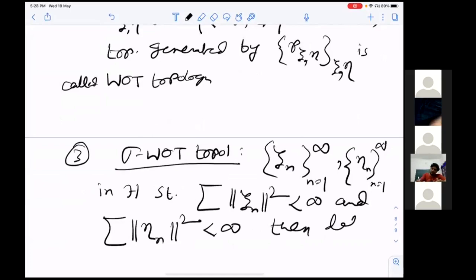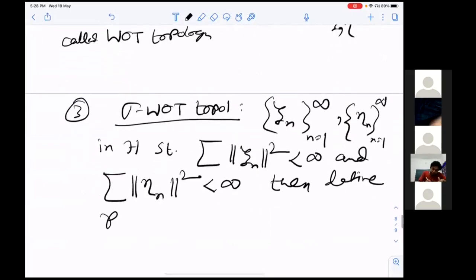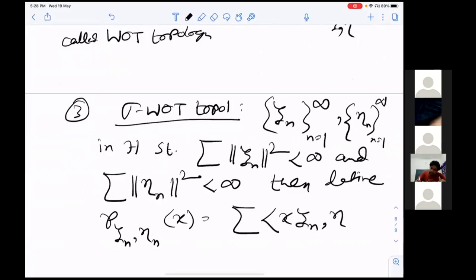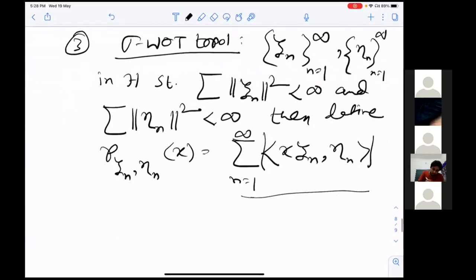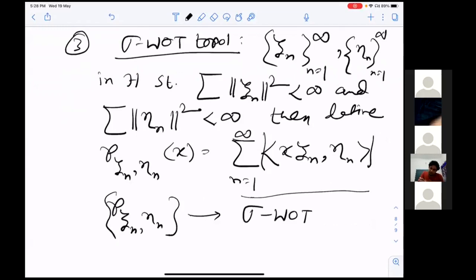Then define p_{xi_n,eta_n}(x) as the sum of the absolute values of the inner products of x xi_n and eta_n. You can easily check that this is summable, so this is also a seminorm. The topology generated by this family is called the sigma-WOT topology, sigma for the summation.